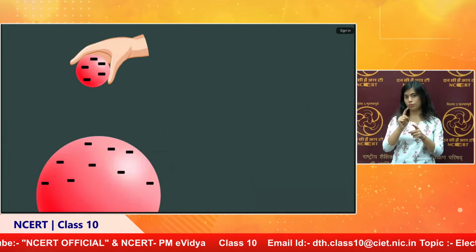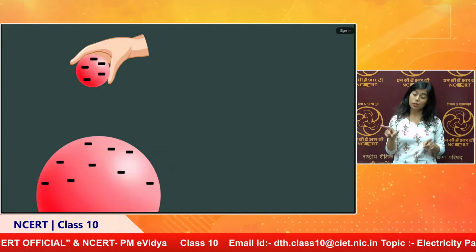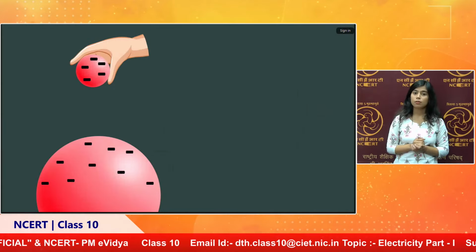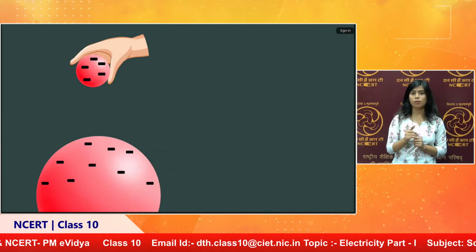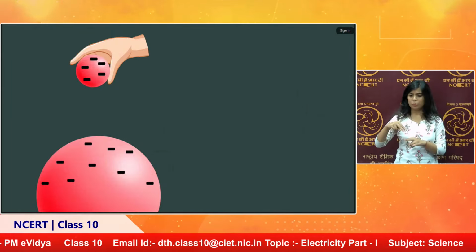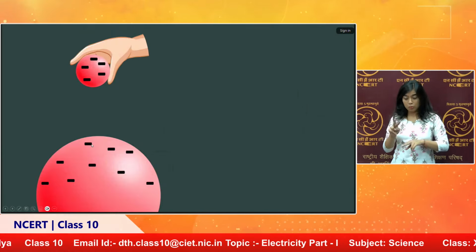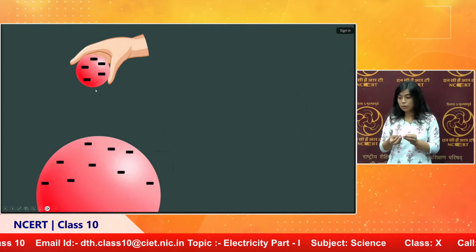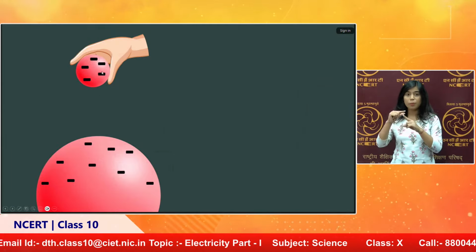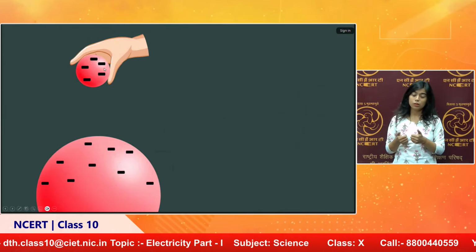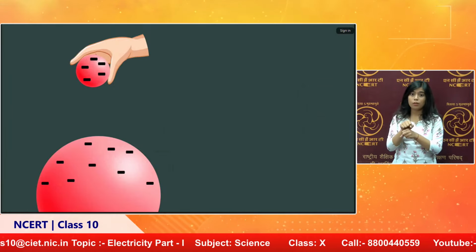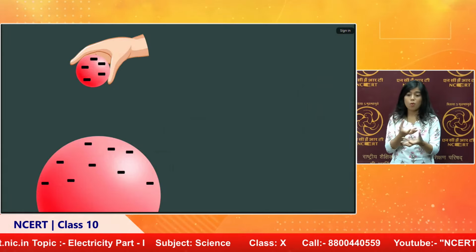In the same way, if two charges are the same, then they will repel each other. If you bring the second charge near the first charge, it will repel. In order to avoid the repulsion, we have to do some work to fix that object at the particular point.